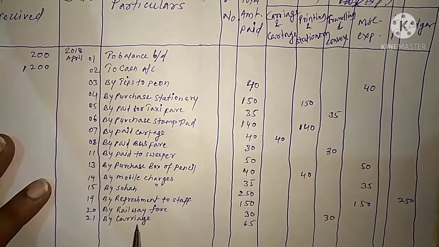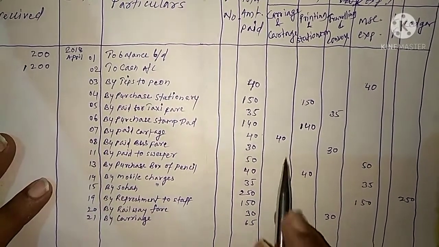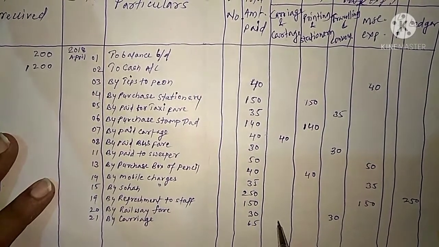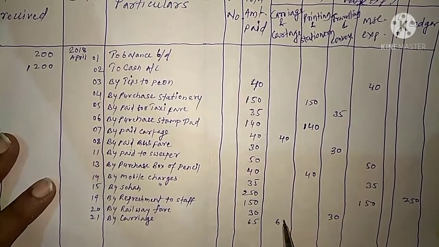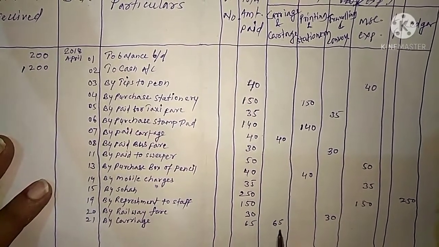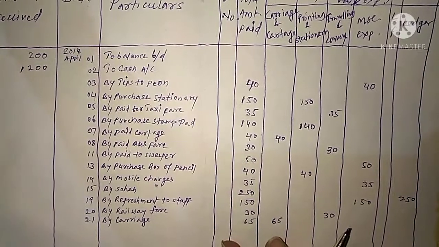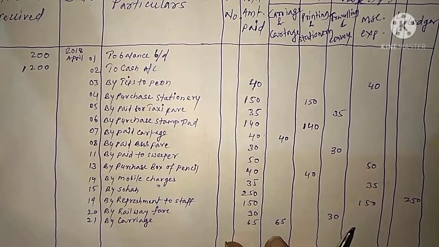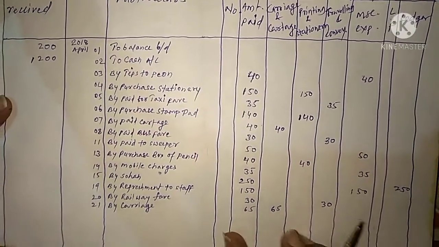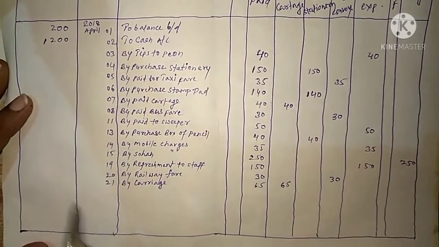And for carriage we are having the first column, that is accounting head carriage and cartage. So we have to transfer this 65 to the first column itself. Now we have to proceed to the tally.